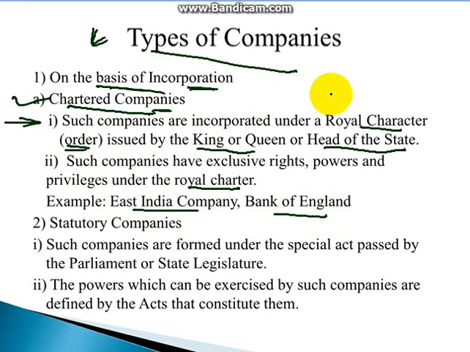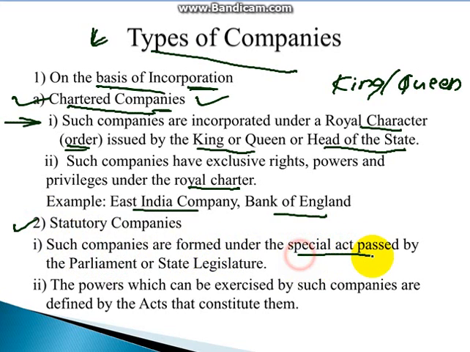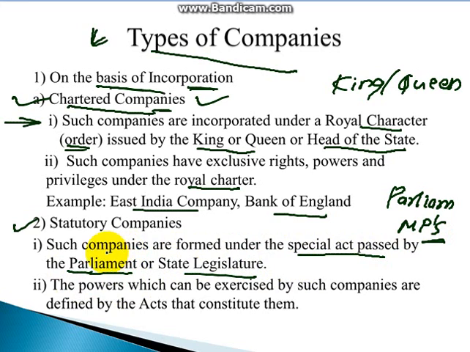So the king or queen orders the formation of the company, and the companies that come into existence this way are the Royal Chartered companies. This is one type of company. The second type is statutory companies. Statutory companies are formed under a special act passed by the parliament or state legislature. When the parliament, where a number of MPs pass a resolution for the formation of some specific company, then such companies are called statutory companies.